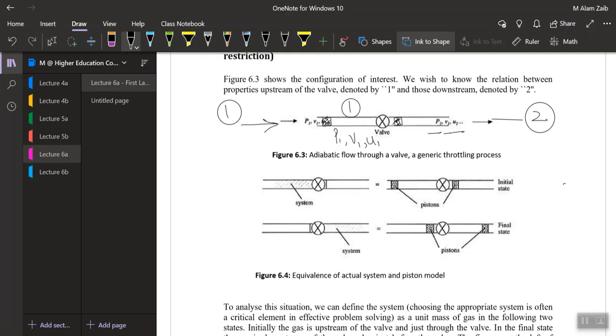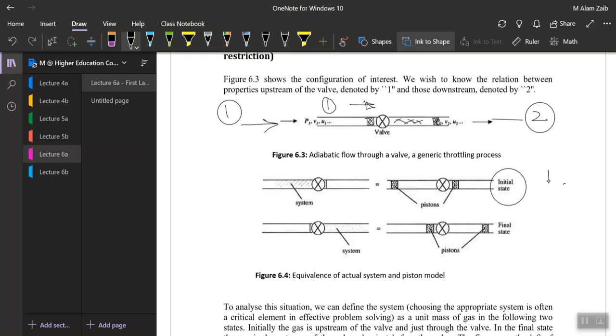Then I'm going to the downstream. That means I am moving this volume over here to a volume somewhere on this side, which is at state 2. So what is state 2 now? State 2 would be somewhere, again, with an imaginary piston. So I'm moving from the state which was up here, and I'm moving this volume to state 2, which is somewhere here. Make sure, if you can, that's what it would look like.